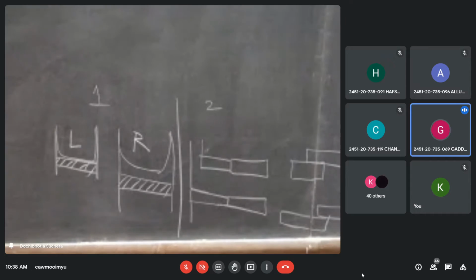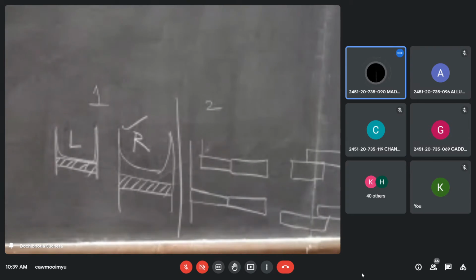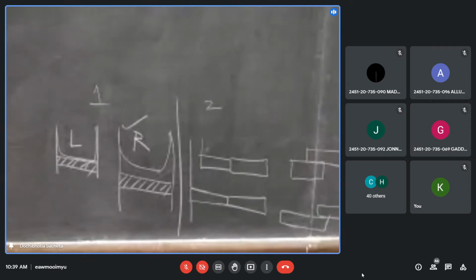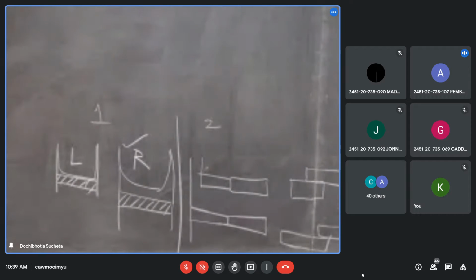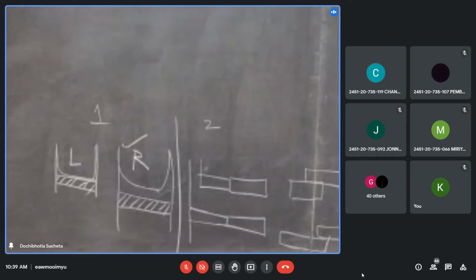Why? Correct. That's the right answer. This is a better design. Why? Less area of contact. No contact. Very good. No contact with the base. So which type of corrosion is avoided? Galvanic or bimetallic? Differential aeration corrosion. Differential aeration corrosion.